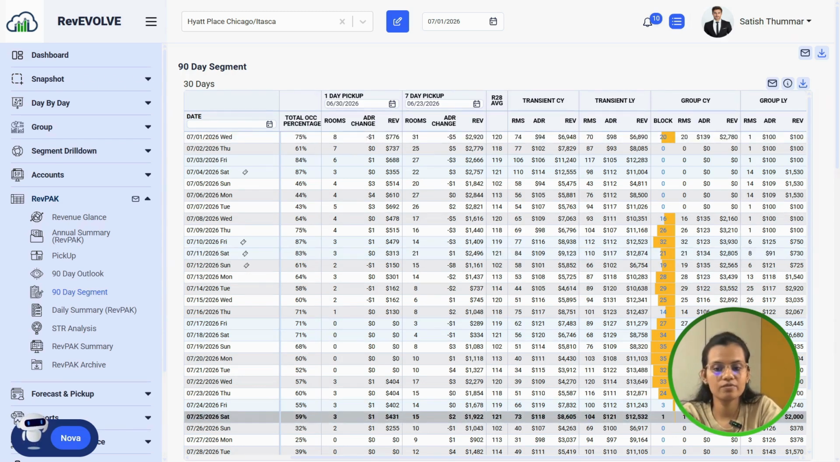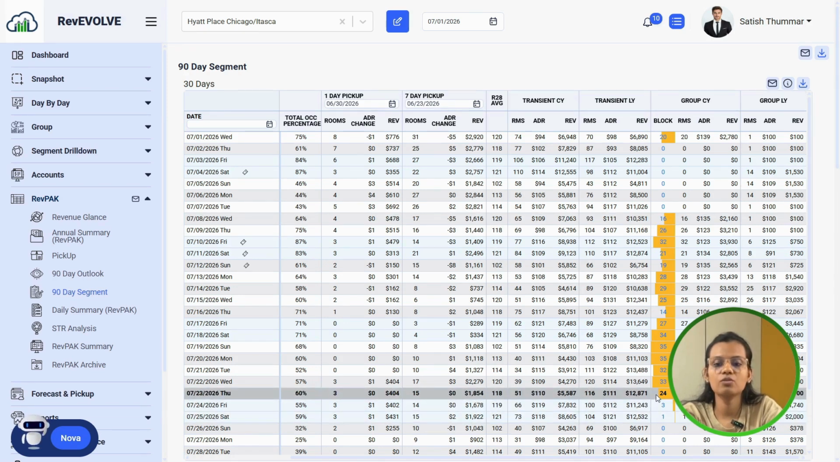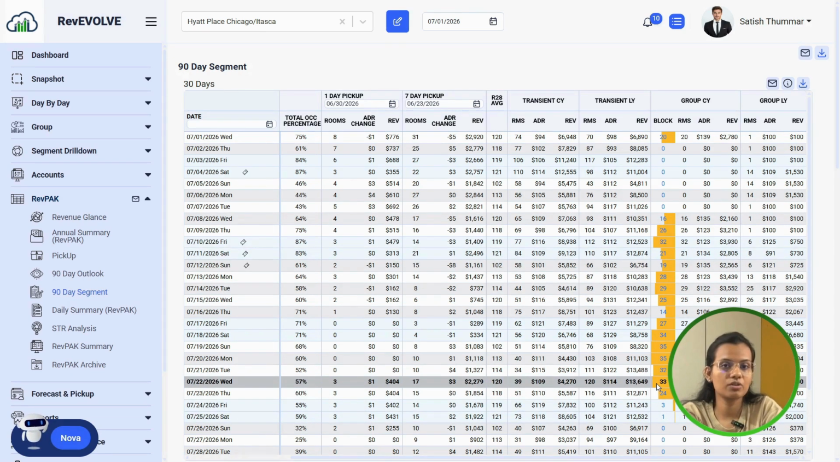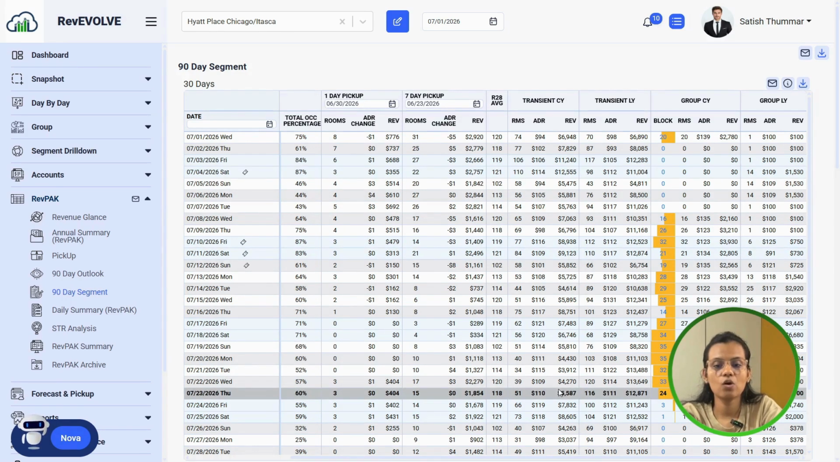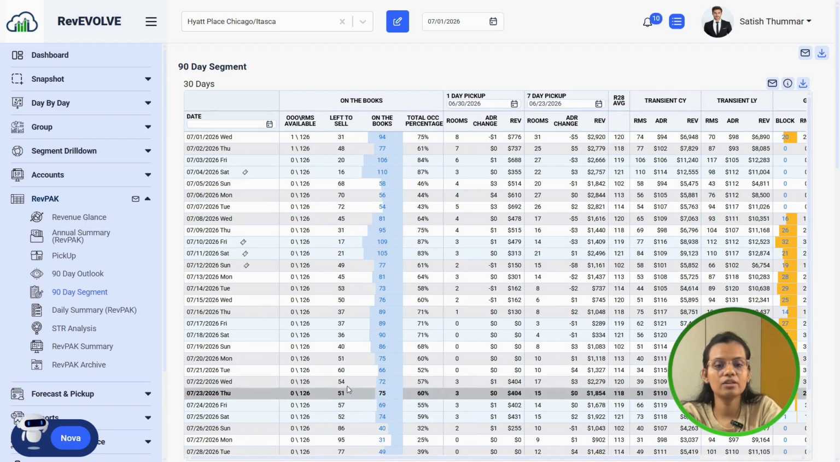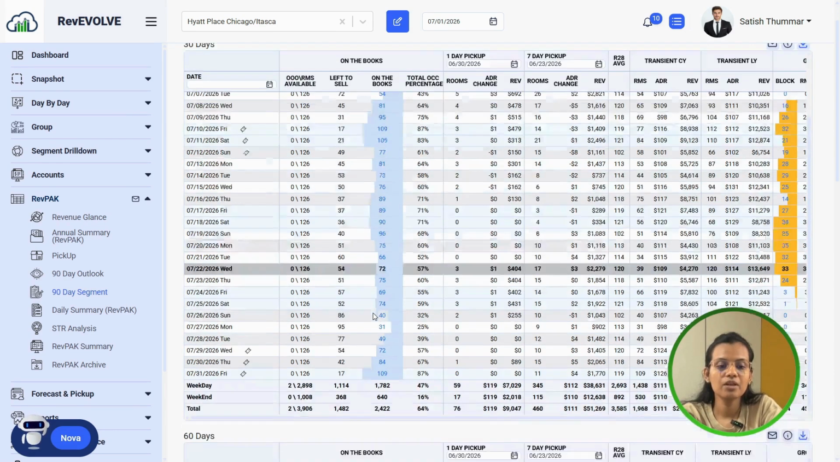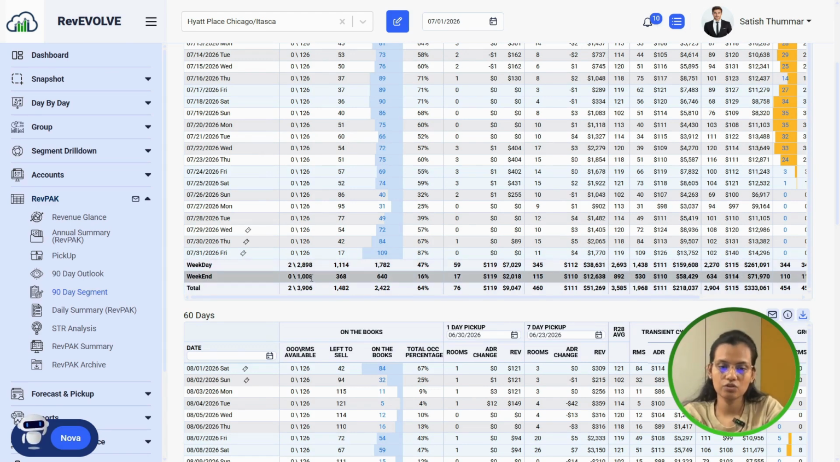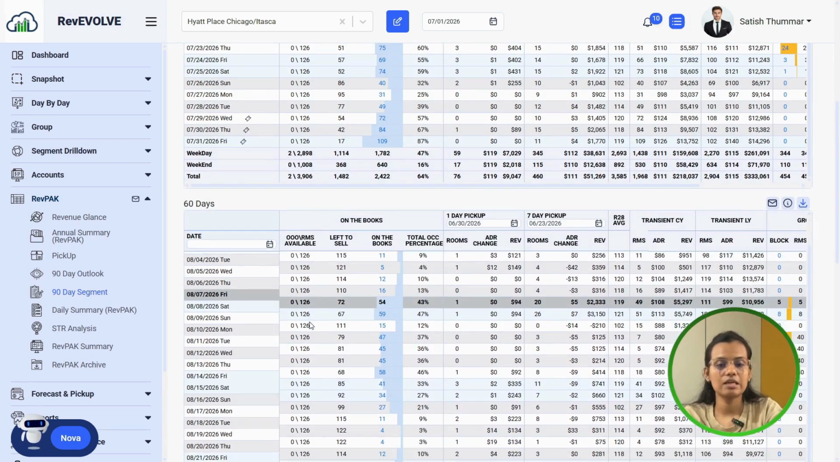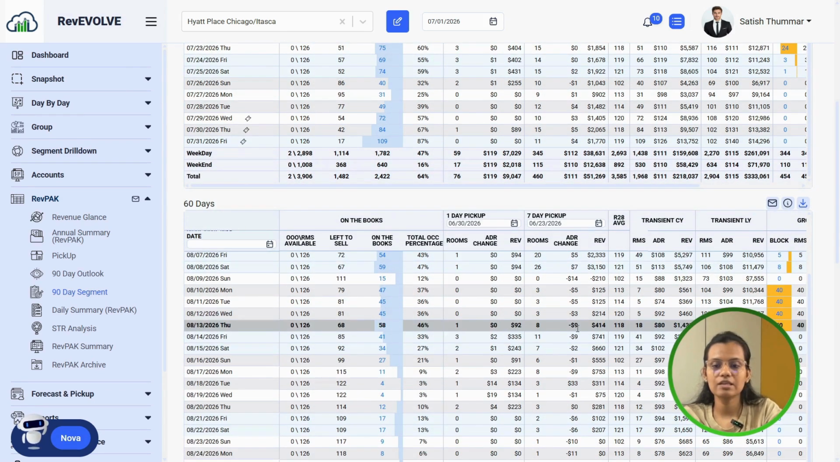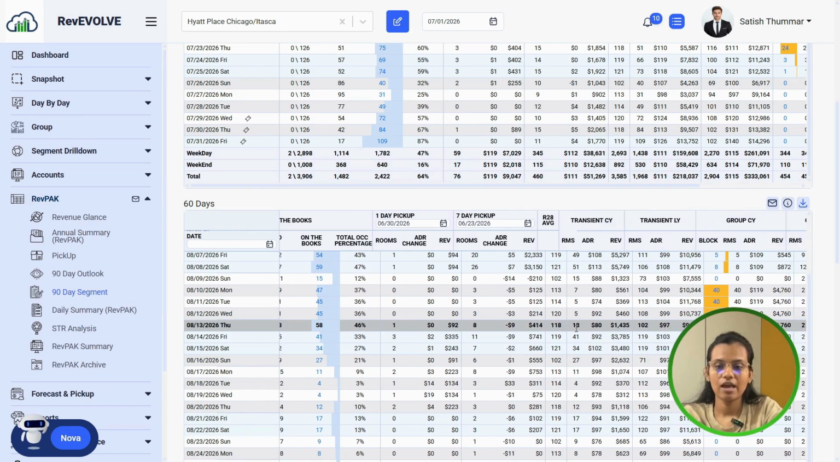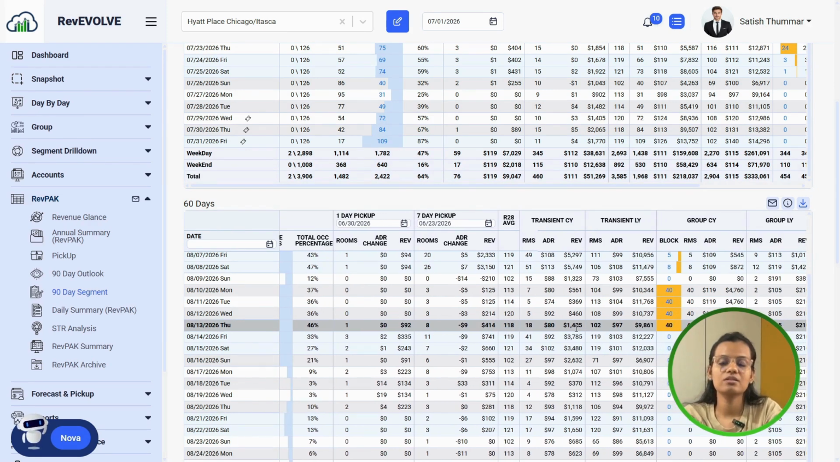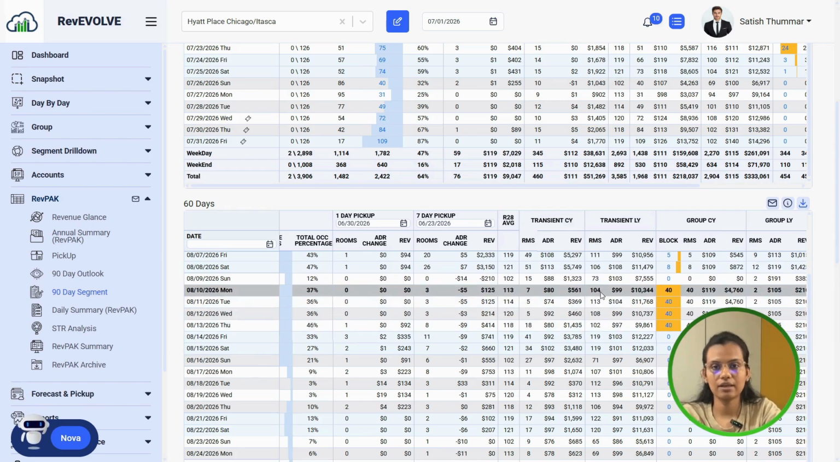So here we have the number of groups that are coming between, let's say, 8 July to 23 July. So we have a lot of numbers on the group booking side. Then we have all the transient bookings over here and all the on-the-books numbers are here. Likewise, we have the same for weekday averages and weekend averages. Then we have the 60-day booking, where you can clearly see what your pickup is saying and what your current year versus last year is saying for transient and group booking.